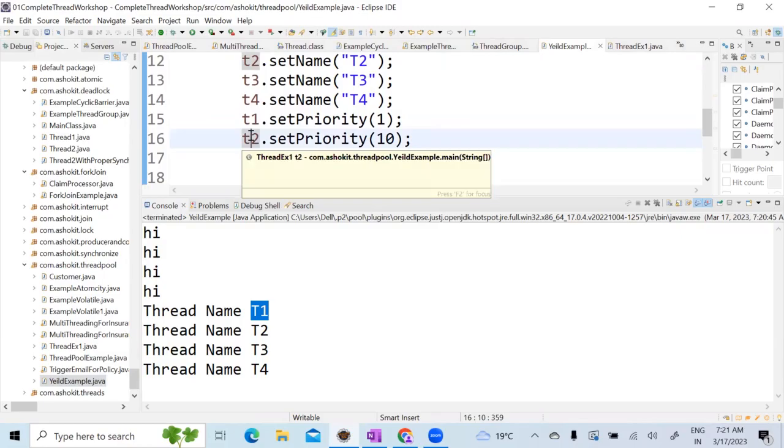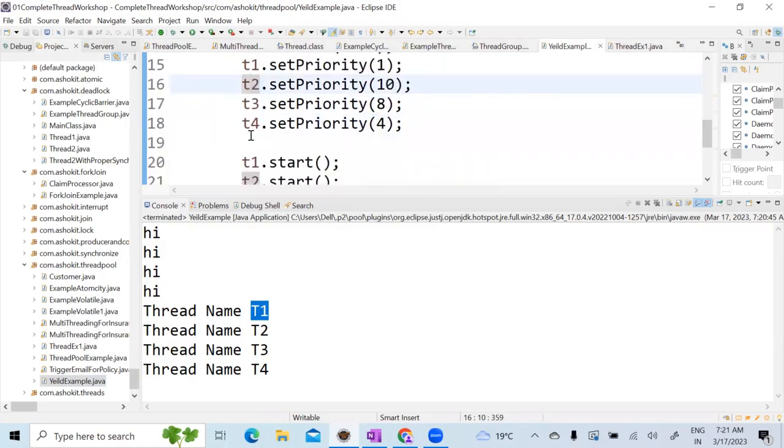Now, is there any other thread which is having a higher priority than the T1 thread? T2. Correct. So then it will request the scheduler to please execute T2, but it cannot guarantee. It's one of the factors that it can trigger.